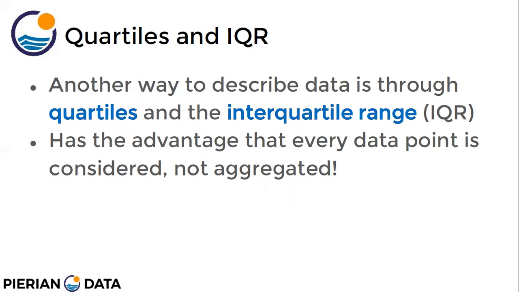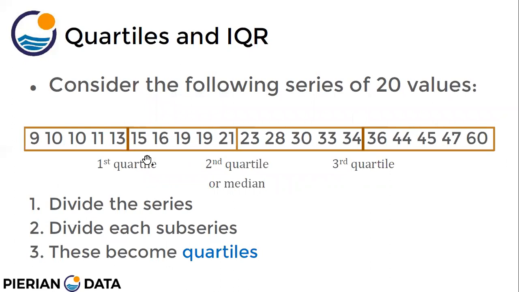You have complete data, you arrange it in a particular order, and you divide it into four parts. This is how we divide. Suppose these are the marks of the students, same example. There are 20 values, and we divide them into four parts. This is the central value. Now we divide this half into two parts, so we get four equal parts. The first part is called the first quartile, then the second quartile, the third quartile, and this is the fourth quartile or the complete value, right?